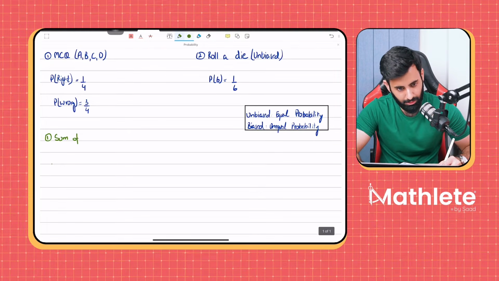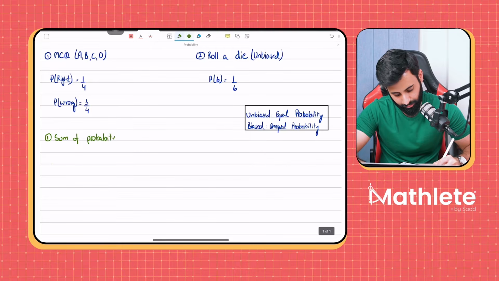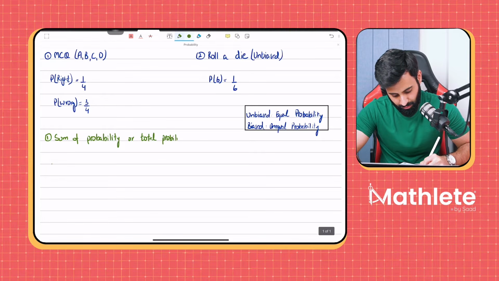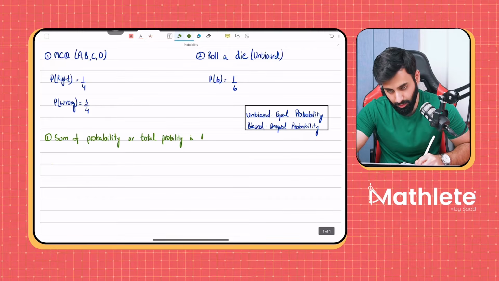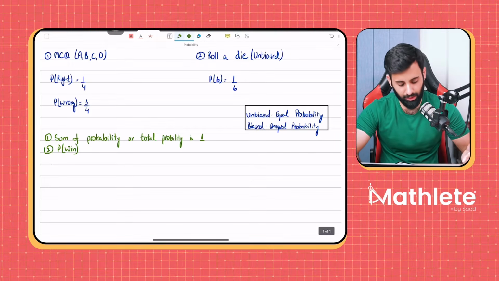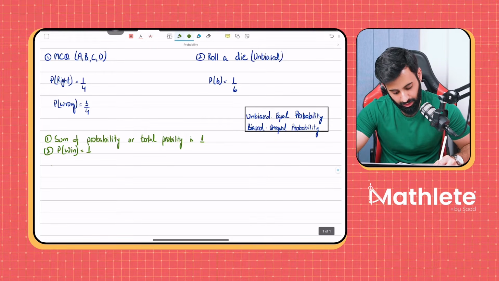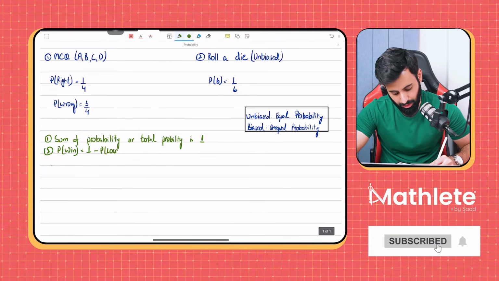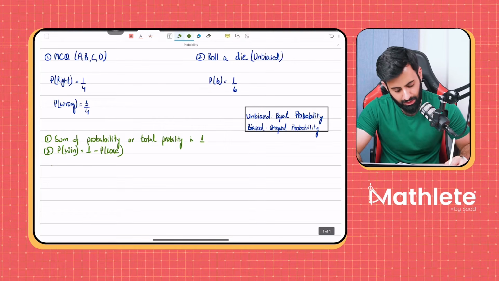1. That's correct. Sum of all probability, or we can say the total probability, is 1. Okay. Now, if you know the probability of losing, suppose that there are only 2 outcomes, how can we work out the probability of winning? It's going to be 1 minus the probability of losing. And this principle can be extended to not just winning and losing. In fact, you can extend it to pretty much anything.